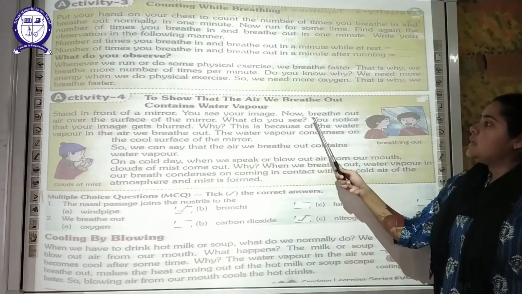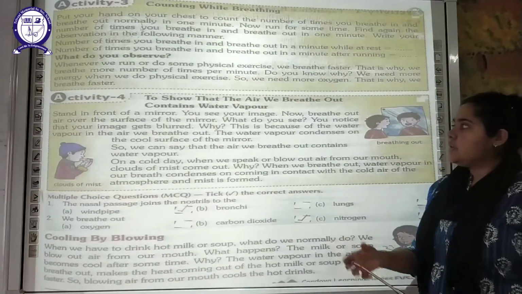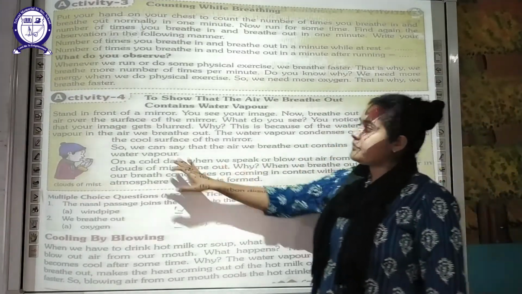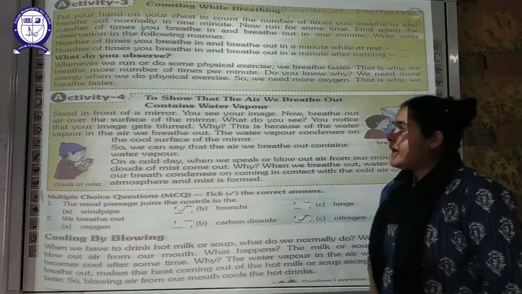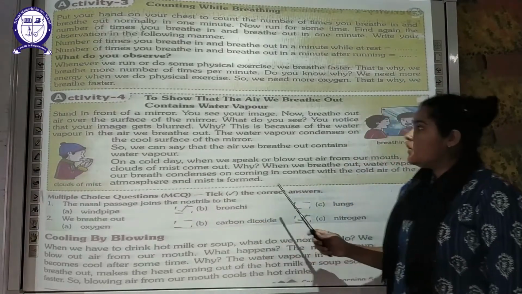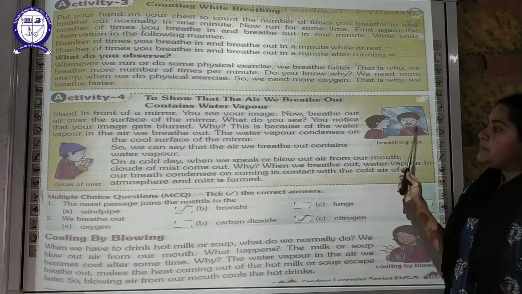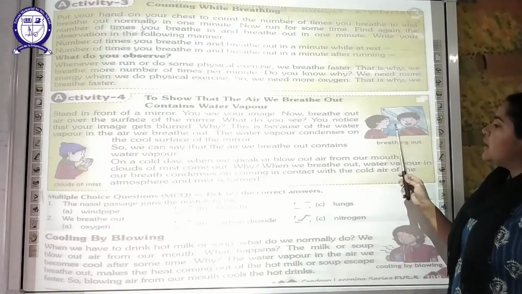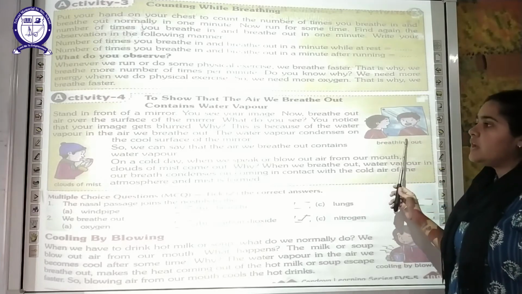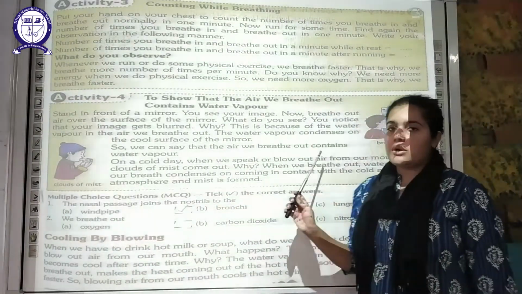Now what you have to do is breathe out the air over the surface of the mirror. Blow air on the surface of the mirror. What will you see? You will notice that your image gets blurred. Why is this happening? This is because of the water vapor in the air we breathe out. When you blow air from your mouth, the image becomes blurred because the water vapor present in the air we have blown out condenses on the cool surface of the mirror, and because of that we can say the air we breathe out contains water vapor.